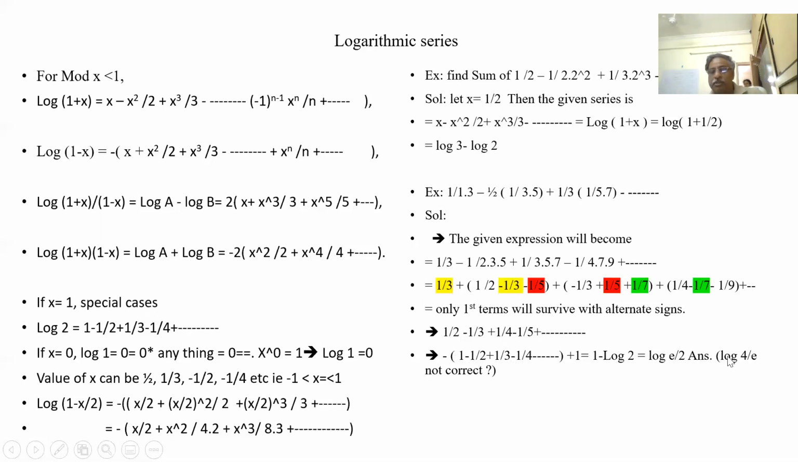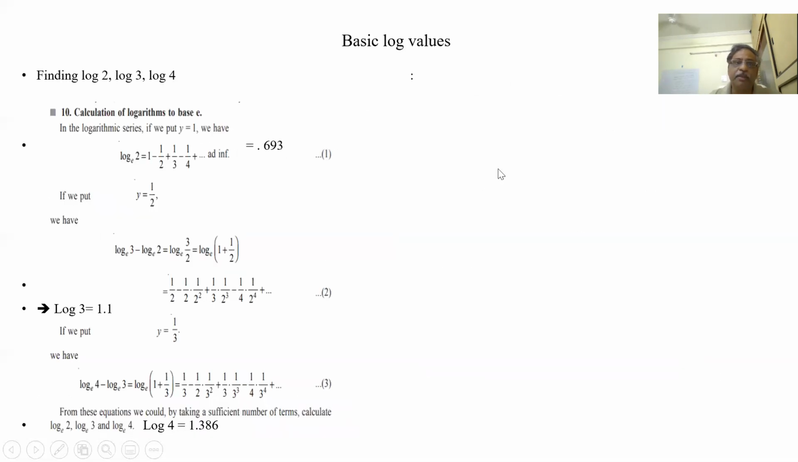So this answer is given as log 4 by e, but I am getting log e by 2 with this expansion. Let us recheck. Suppose I want to find out log 2. So log 2 is what? Log of 1 plus x, with x equal to 1. So it is defined as 1 minus 1 by 2 plus 1 by 3 minus 1 by 4, like that up to infinity. When we take sufficient terms, I'm getting it converging to 0.693.